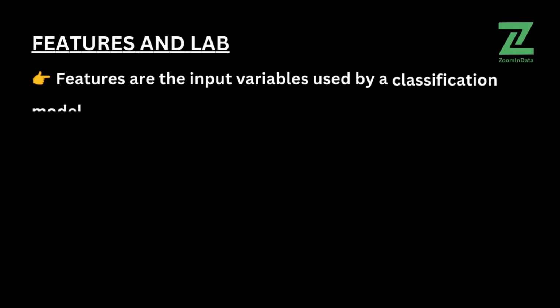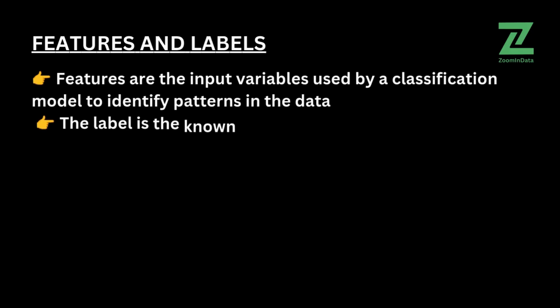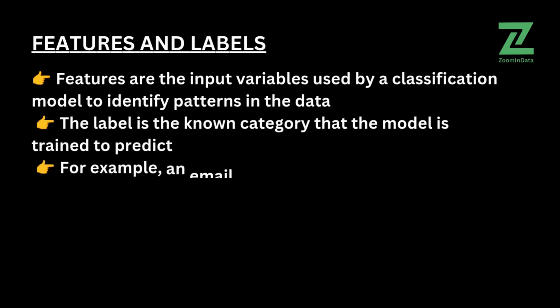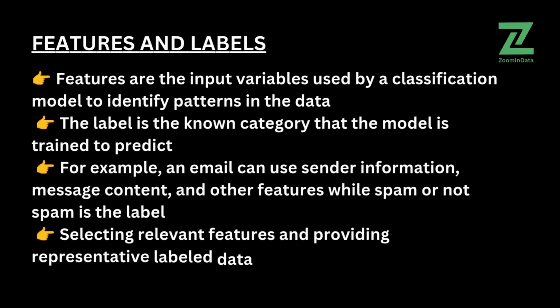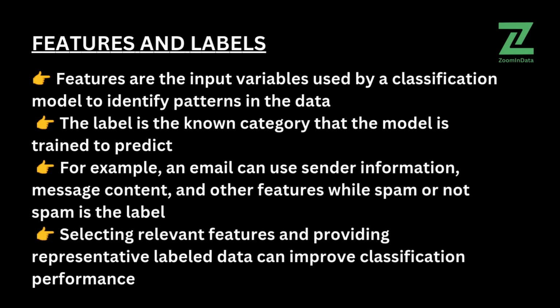Features are the input variables used by a classification model to identify patterns in the data. The label is the known category that the model is trained to predict. For example, an email can use sender information, message content, and other features, while spam or not spam is the label. Selecting relevant features and providing representative labeled data can improve classification performance.